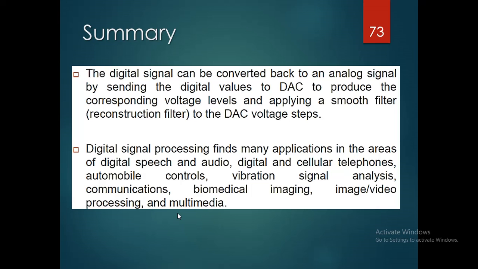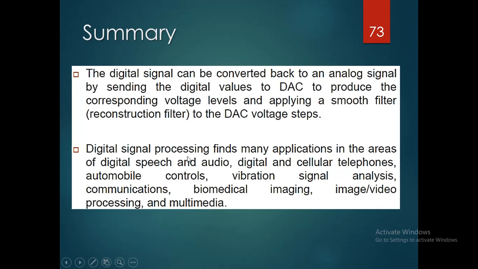After completion of the processing, the digital signal can be converted back into the analog signal by sending the digital values to the DAC to produce the corresponding voltage levels and applying a smoothing filter to the DAC voltage steps, using the reconstruction filter as we have discussed.